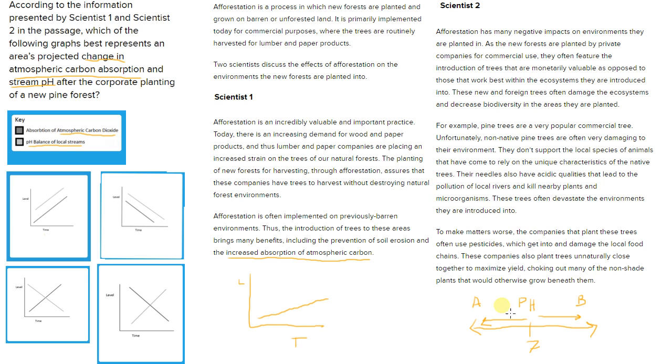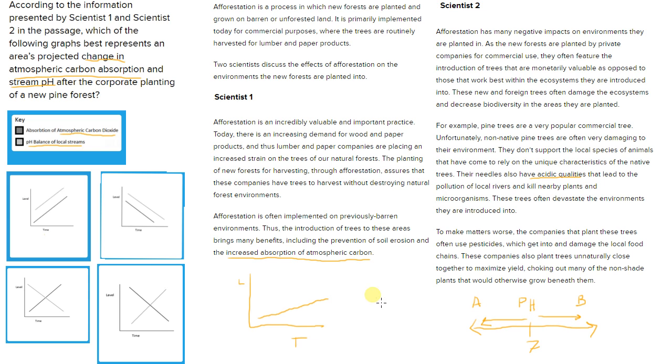So we need to see, are the streams in this case becoming more acidic or more basic. And what we see is that the acidic qualities of the pine needles make the streams more acidic. And that's what it talks about here in the passage. If something's becoming more acidic, that means its pH is dropping.